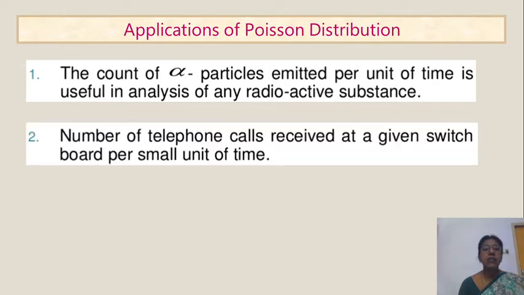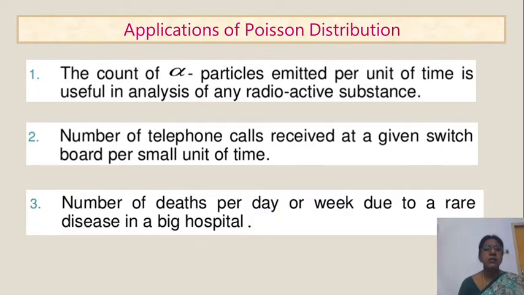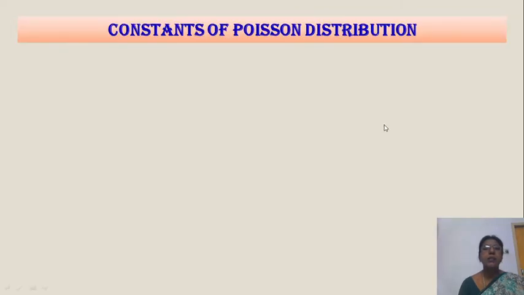Next one, the number of telephone calls received at a given switchboard per small unit of time. In a telephone department, so many calls are received in a small unit of time. Next, the number of deaths per day or week due to a rare disease in a big hospital. Nowadays corona is a very big disease. It is a rare disease. In corporate hospitals, there are so many death cases per week or per month. In that case also we use the Poisson distribution.